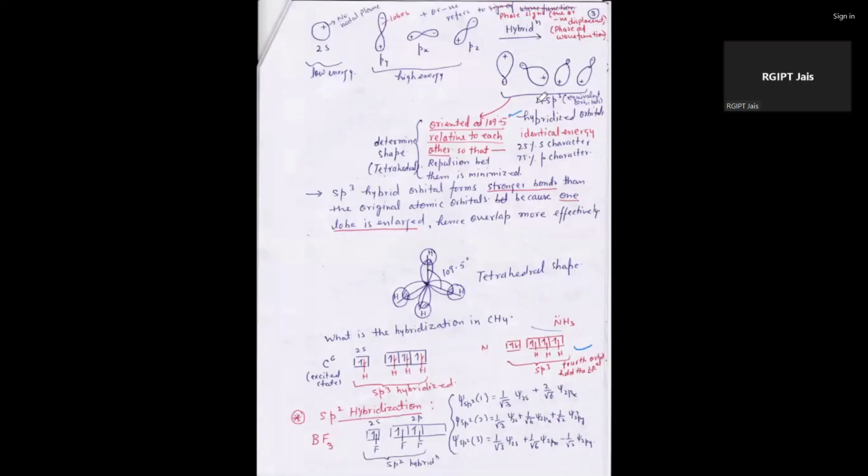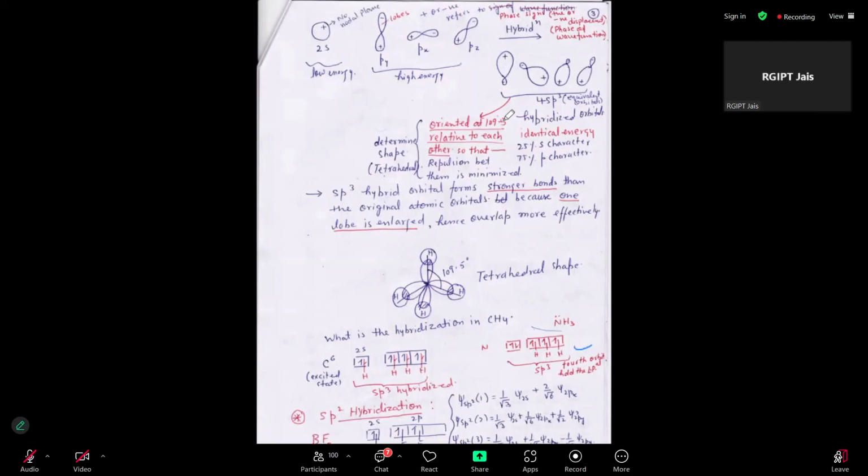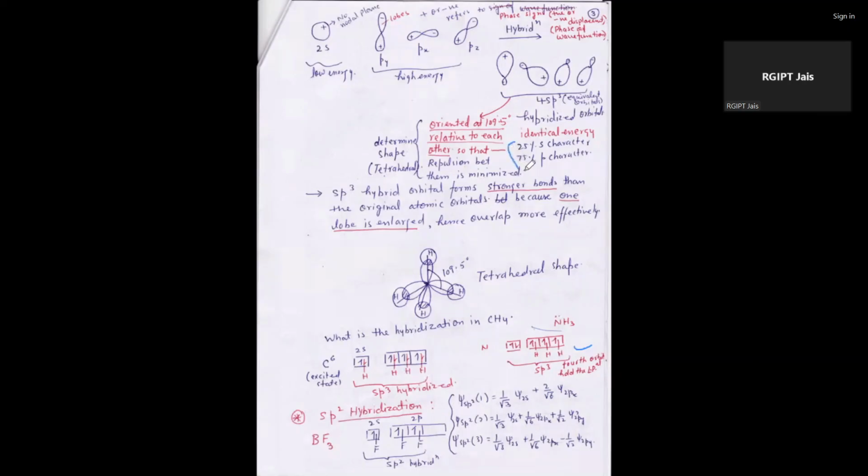That's why the orientation in this case is at 109.5. We can say the bond angle is 109.5, which is the normal tetrahedral bond angle. And for the s character, there is a formula: cos theta is equal to s divided by s minus 1. If we know the bond angle, then we can calculate the s character in a hybrid orbital.